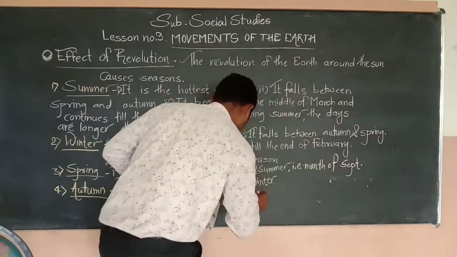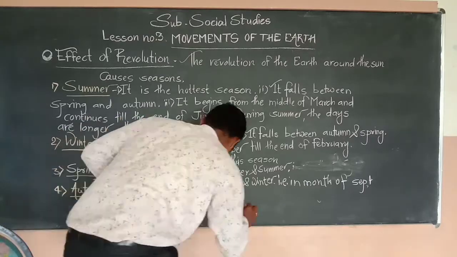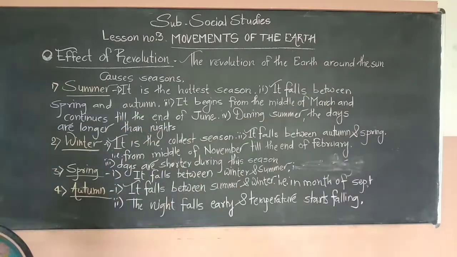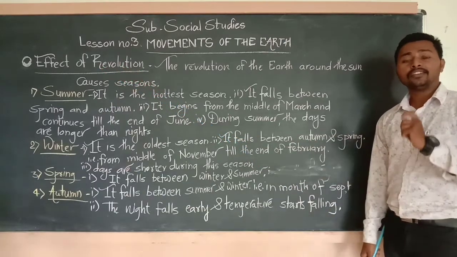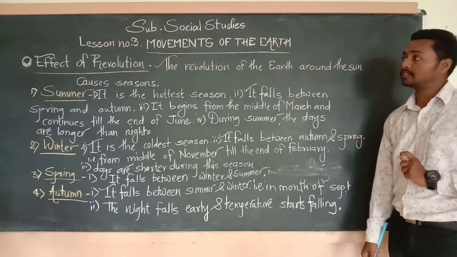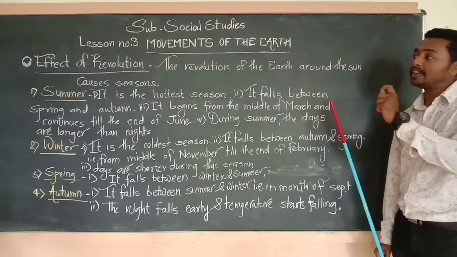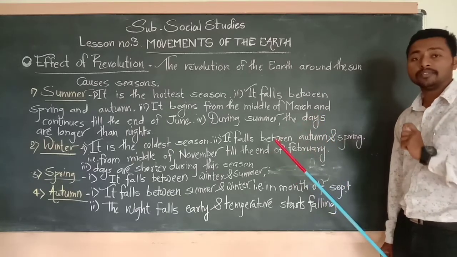Autumn, it falls between summer and winter, that is in the month of September. Next point, effect of revolution. Various kinds of effects occur due to the revolutions. यानी revolution के परिणाम कौन-कौन से हैं आज हम देखेंगे.